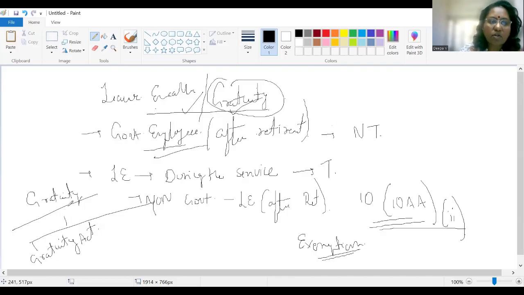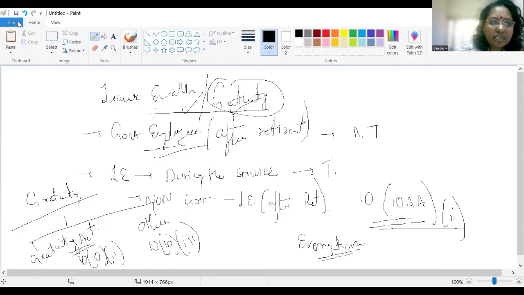If he's a non-government employee, for the gratuity received after retirement, the thing that you have to see in your question is whether he is covered under the Gratuity Act or not. If he is covered under the Gratuity Act, you will refer to section 10(10) to check the exemptions available. And if he is not covered under the Gratuity Act, you will refer to section 10(3) in order to look at the exemptions.